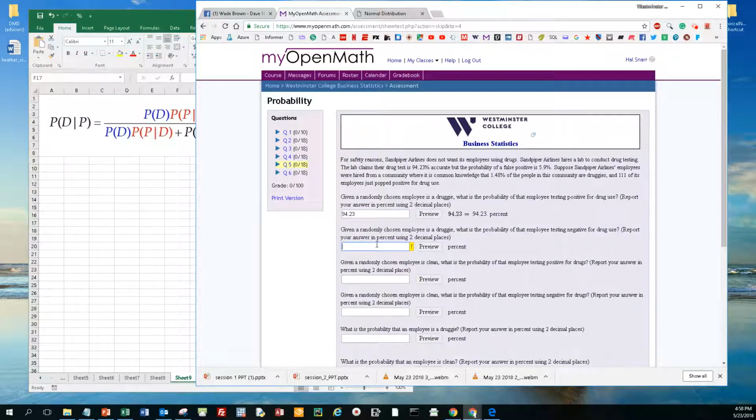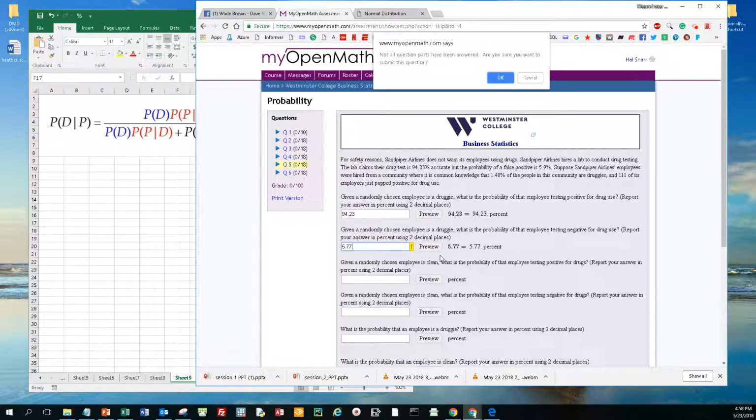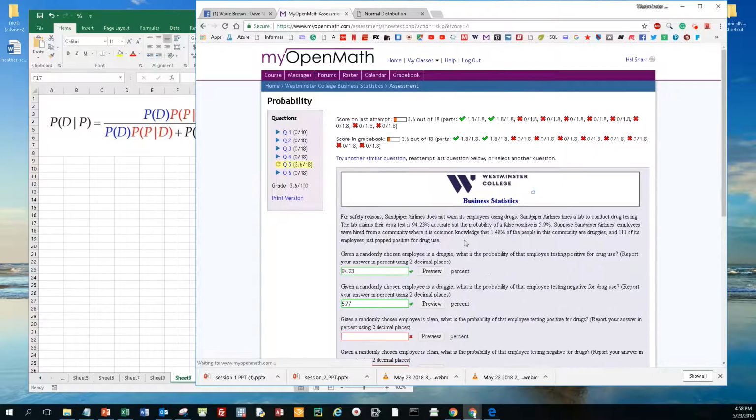Given the people are druggies, what is the probability of that drug user testing negative for drug use? So you have to take 100 minus 94.23, which is 5.77. So we're going to copy this right here. So that would be 5.77. And we'll go ahead and hit enter to see if we got it right. And we got them both right.